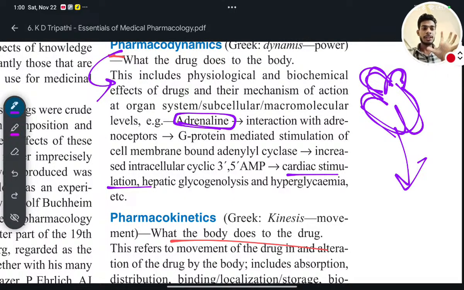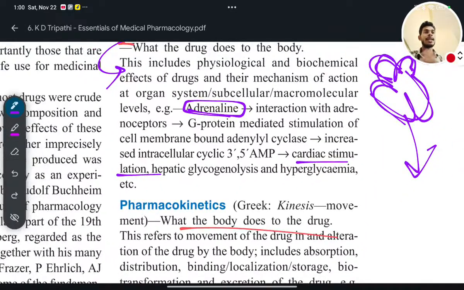When heart contraction increases, the cardiac output will increase. Number two, an increase in the beat of the heart. When the heartbeat increases, again cardiac output will increase. When cardiac output increases, it will ultimately lead to an increase in blood supply to the whole body, and you can call this condition cardiac stimulation.